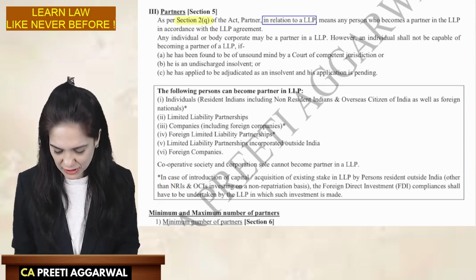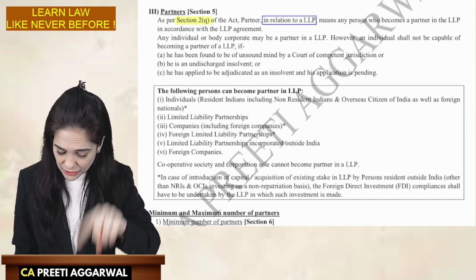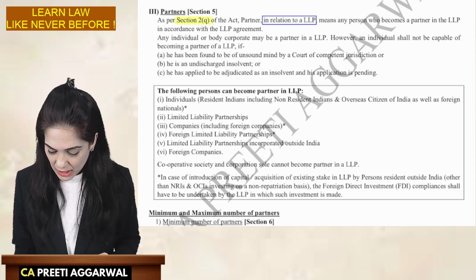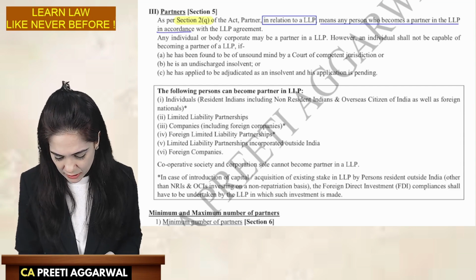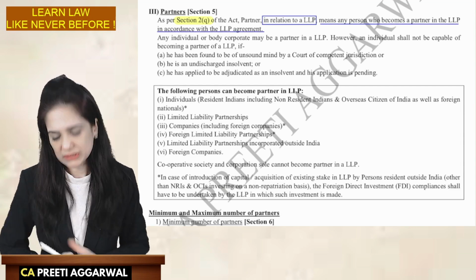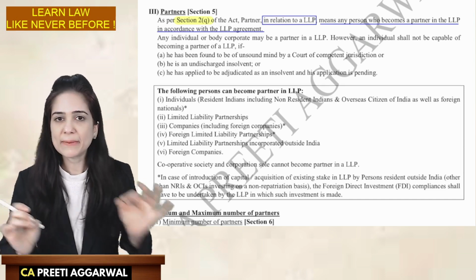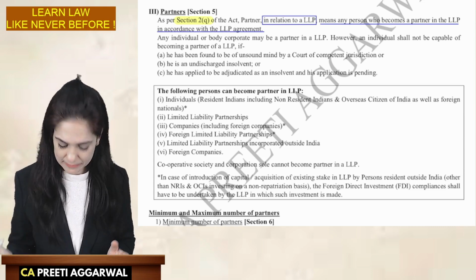So this definition should be read keeping in mind LLP Act. So in relation to an LLP, any person who becomes a partner in the LLP in accordance with the LLP agreement will be considered as a partner.